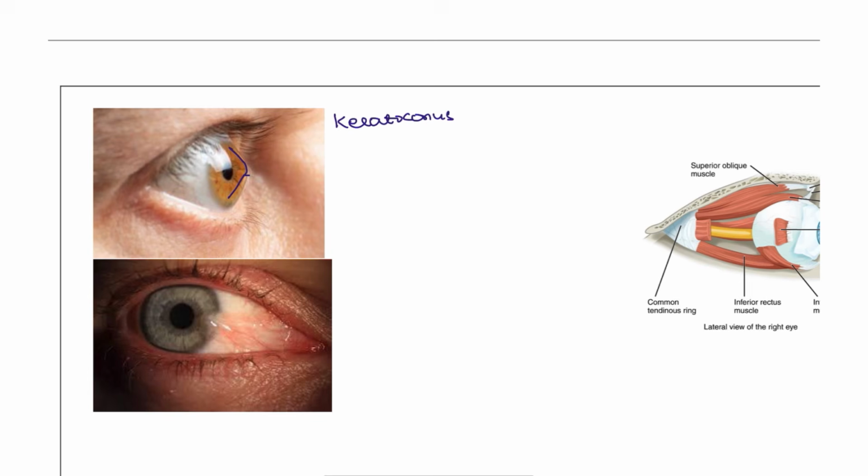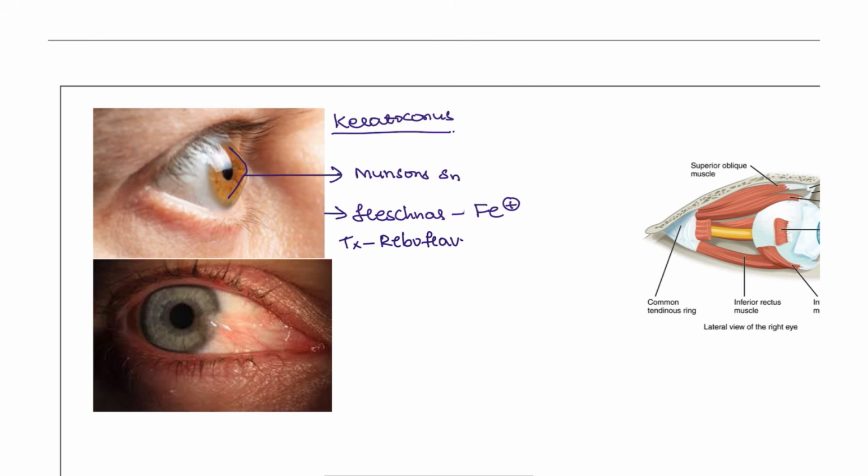Keratoconus. This V-shaped sign is known as Munson's sign. Mostly this patient is having Fleischer deposits. Fleischer ring is iron deposits, whereas the Kayser-Fleischer ring is copper. And the treatment here is riboflavin. So riboflavin treatment can be given for these patients, topical riboflavin.